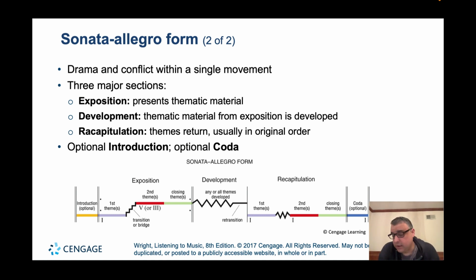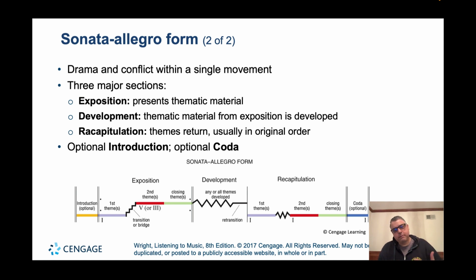Continuing talking about the sonata allegro form, this first movement is all about drama and conflict within a single movement. The drama and the conflict come out over three big sections. Usually it's melodic material presented in a specific key in the exposition or opening section, and then in the middle section, the melody is taken apart, maybe deconstructed, and we go into different key areas. And then in the recapitulation, the final section, we put everything back together.